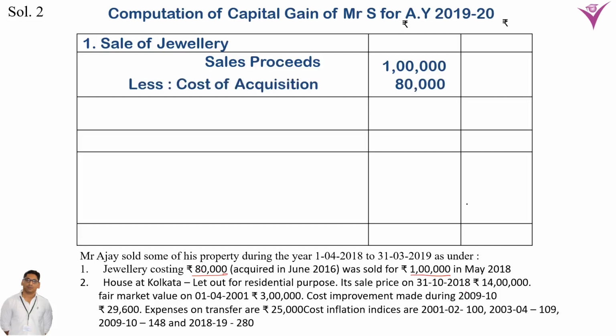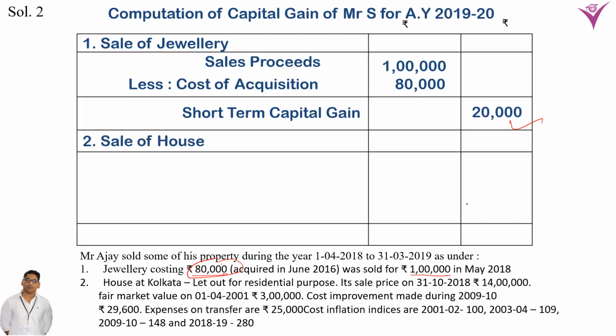Cost of acquisition, because it is short term, is 80,000. And short term capital gain is 20,000. So for the sale of jewelry, the STCG, short term capital gain, is 20,000.